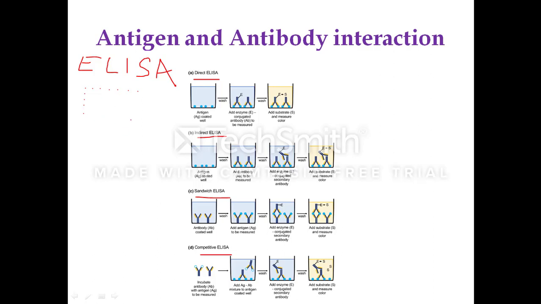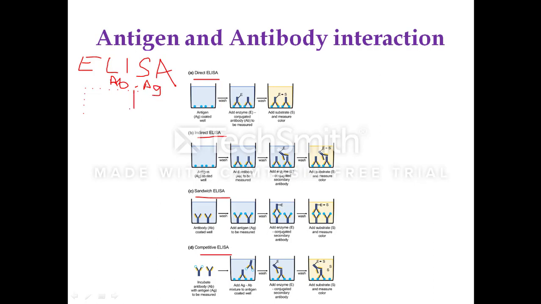And this polystyrene plate will be coated with either antigen or with antibody. First we will take up the coating of the antigen or coating of antibody. If the antibody is coated on the polystyrene plate, then you will be adding the antigen.